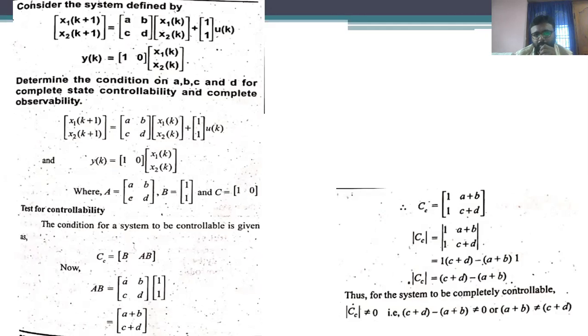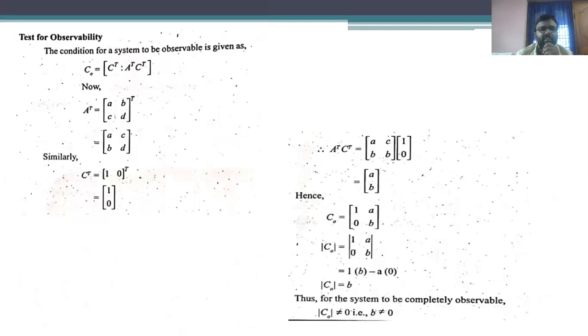In a similar fashion, we develop the condition for the system to be observable. The size of the matrix is 2 by 2, and to test observability we develop the matrix Co, consisting of the submatrices C complement and A complement C complement.